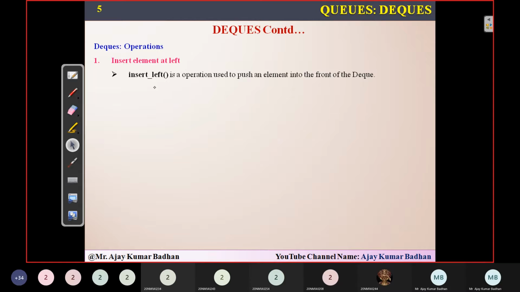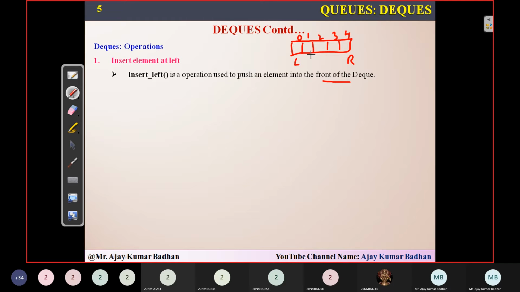Insert in the left means, suppose this is an array, indices 0, 1, 2, 3, and this is 4. This is the left and this is your right. I want to insert elements on the left-hand side, at the front of the DQ.